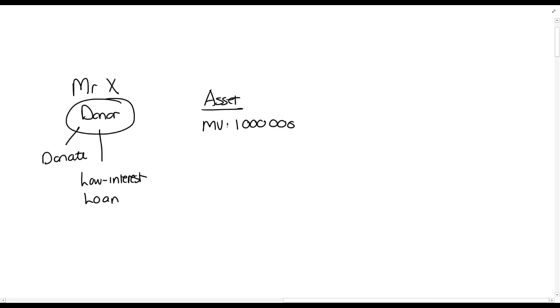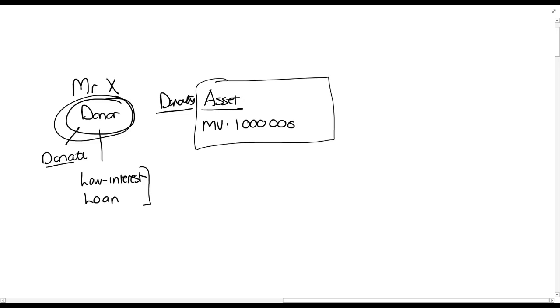That's the concept that you will encounter a little bit. But for now, just understand that Mr. X donates an asset. He either donates it or it's a low interest loan.